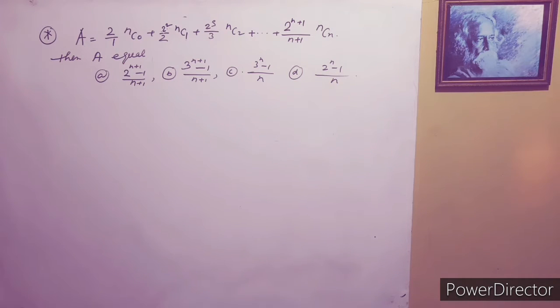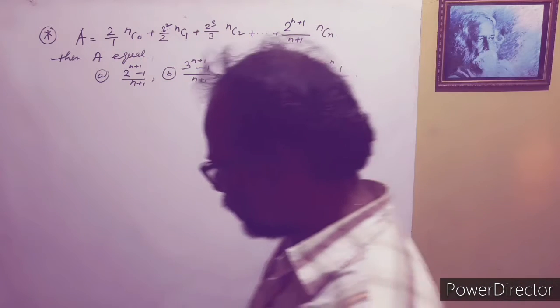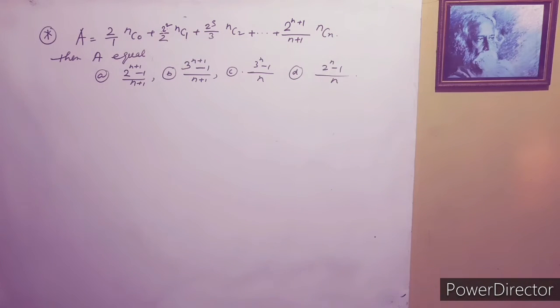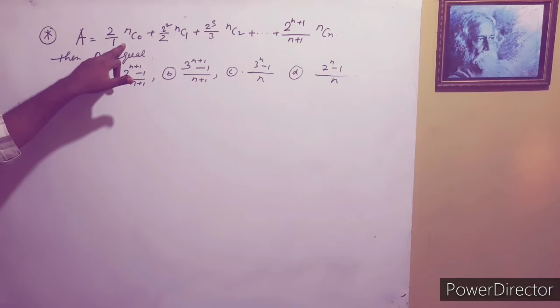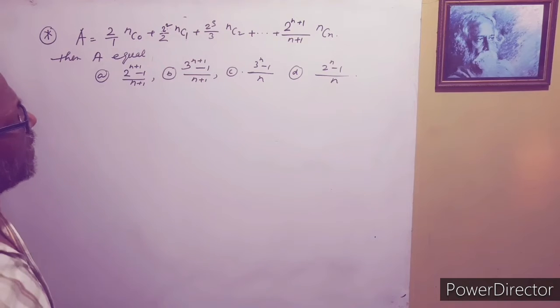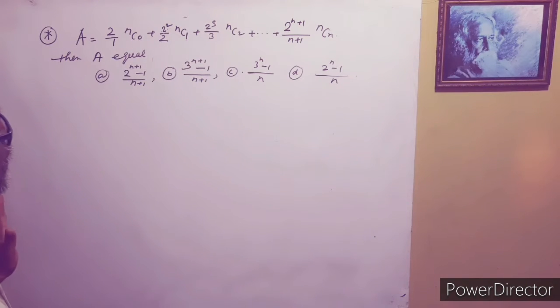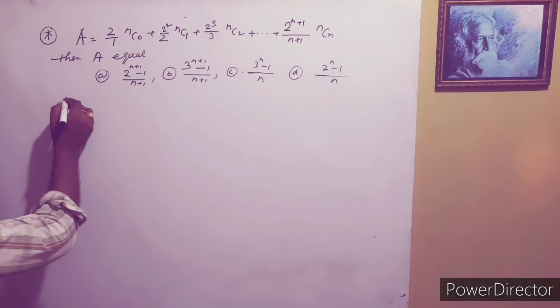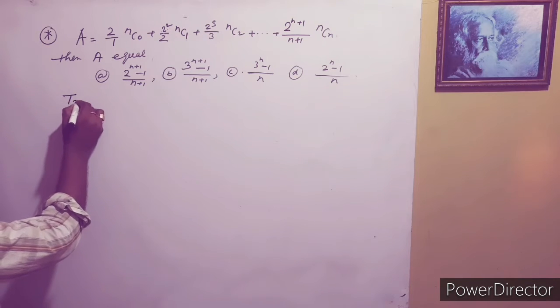So now first we find the general term. So we convert this into a generalizing form, and after that we find the sum of this series. See here, n is unchanged in NC0, NC1, NC2. So first we have to find not an n term, we define it as an r term. So the general term here is the r plus 1 term, that is t suffix r.